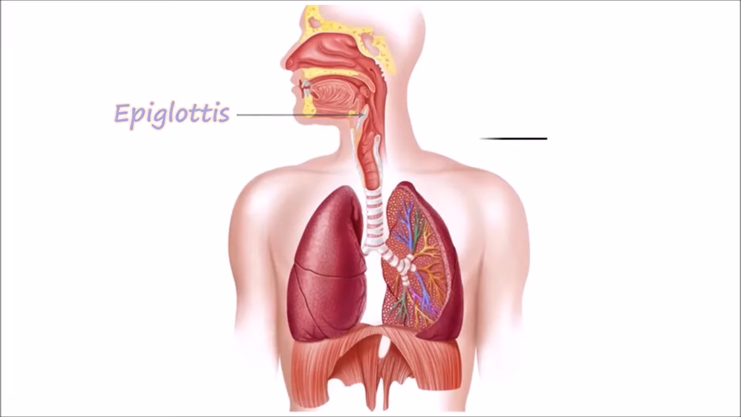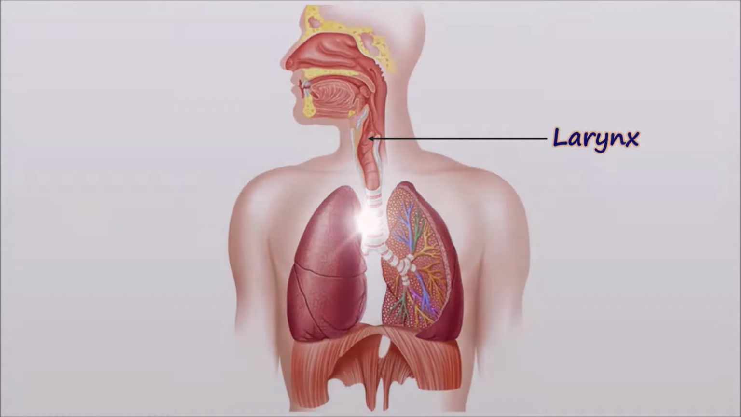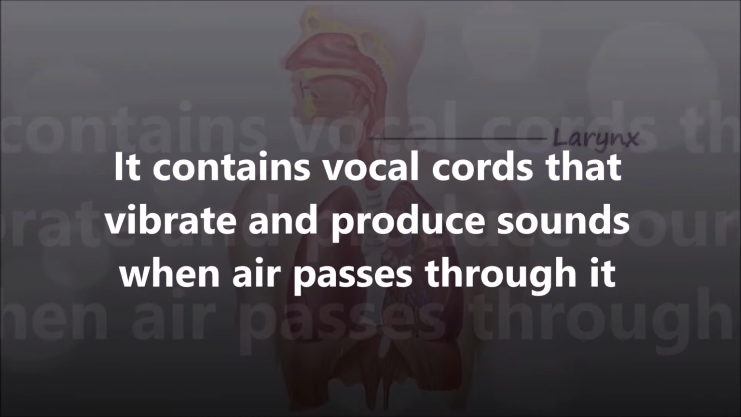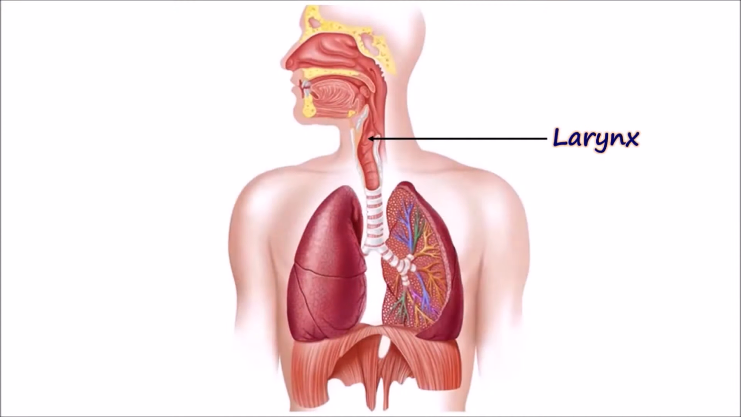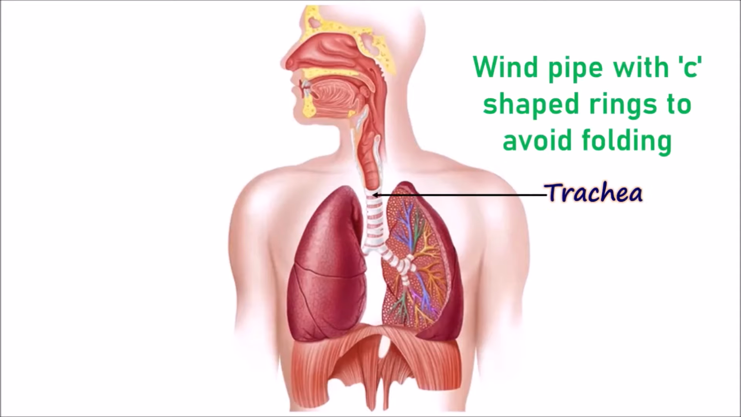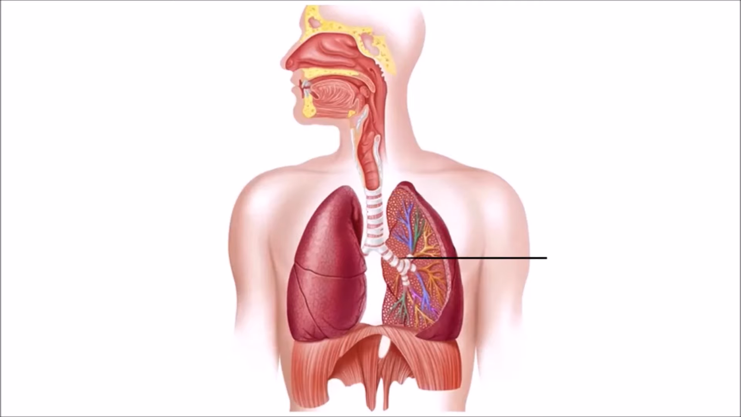As a part of respiratory system, pharynx leads one of its ways into the stiff box called larynx. It contains vocal cords. When the air passes through the vocal cords, they vibrate and produce sounds. Larynx continues with the trachea, which is a strong windpipe containing C-shaped rings to avoid folding. It further divides into 2 bronchi. Each bronchus enters into the lungs.